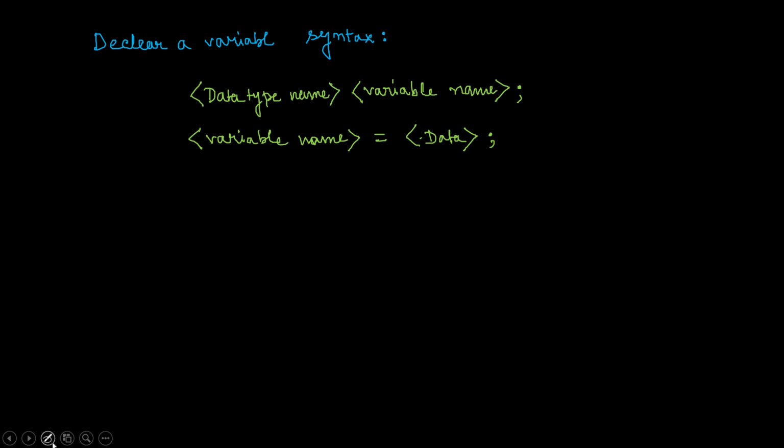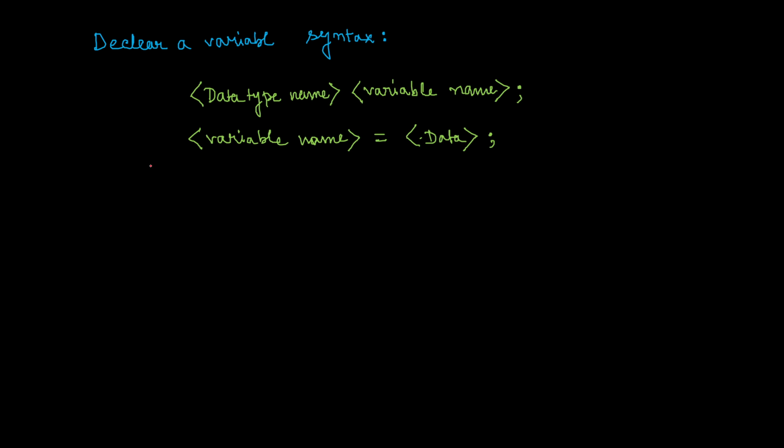So let's go for an example. Suppose I have a variable named A, which is going to store the value 10.